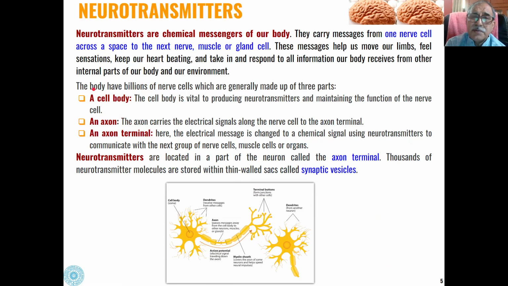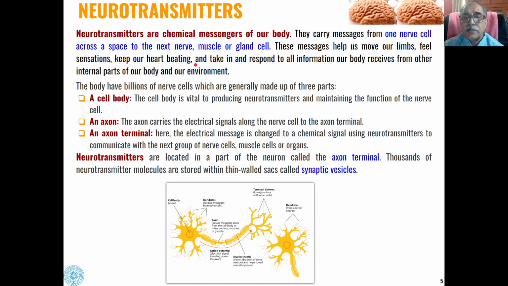Basically, psychoactive substances affect neurotransmission, and neurotransmitters are chemical messengers in our body. They carry messages from one nerve cell across a space to the next nerve cell or muscle or gland cell. These messages help us move our limbs, feel sensation, and keep